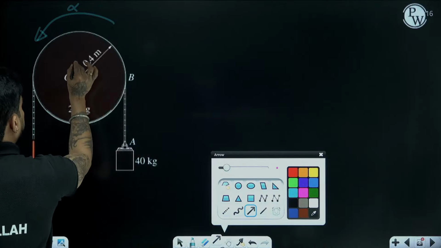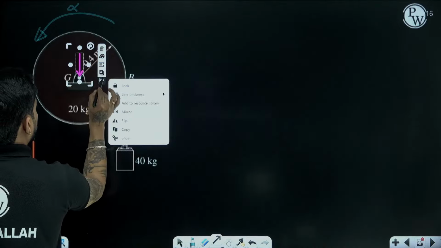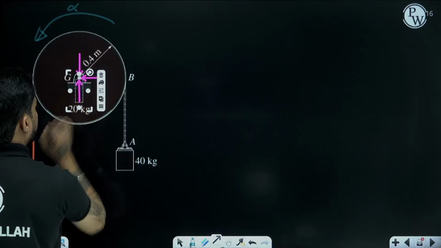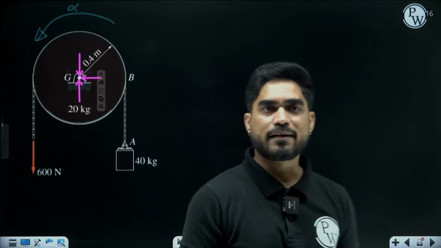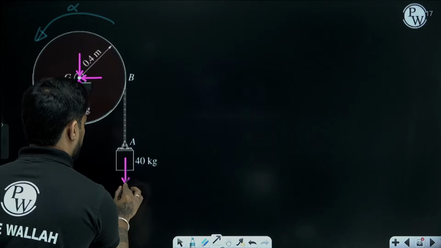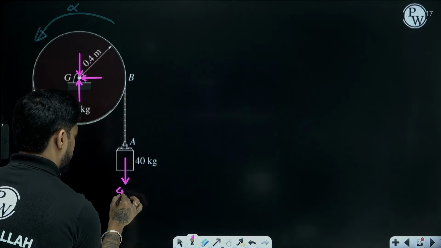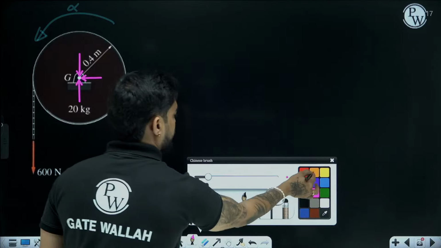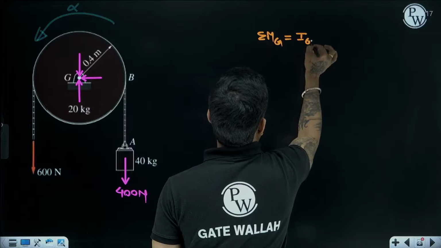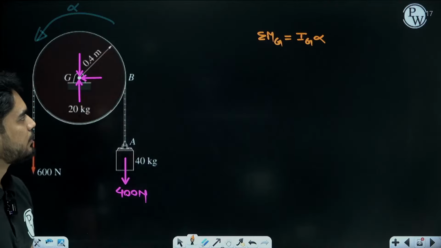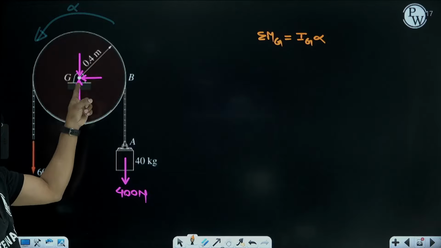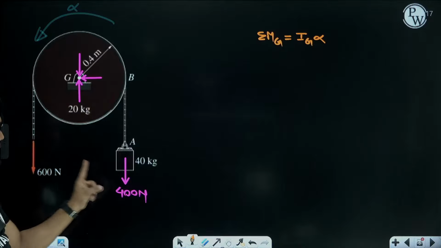If you draw the free body diagram, there will be weight, there will be reactions at the hinge, but we don't need to consider all of them because we are going to take moment at G. This weight is 400 Newton. We can use this equation, summation of M_G equal to I_G alpha. If I take moment at G, moment of weight and reactions will be 0. You will get moment of this and this.